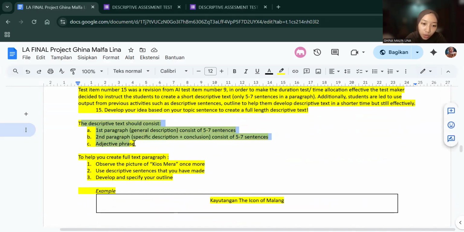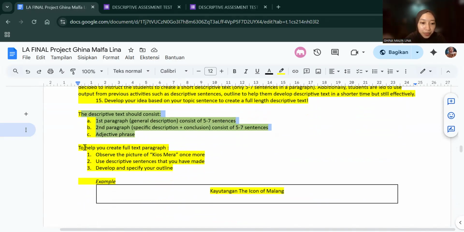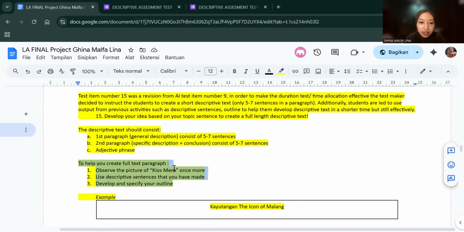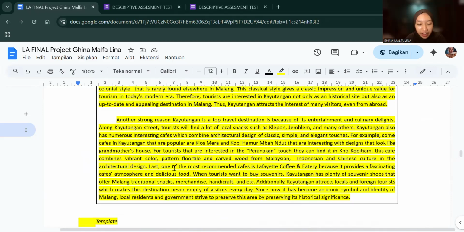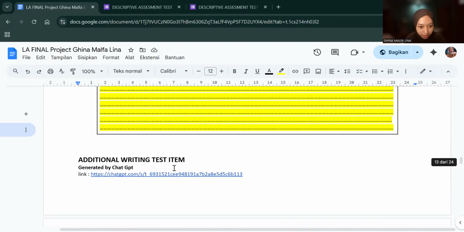Here I also add guidance about what they should put in the descriptive text. I give tips and guidance so that all of the activities they have done, or the output of those activities, can be used in the process of creating the descriptive text.